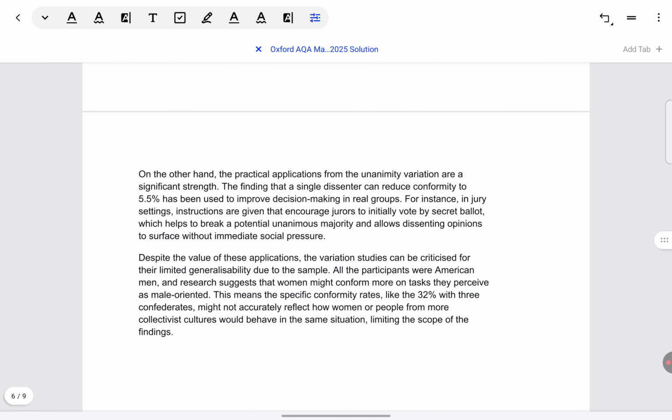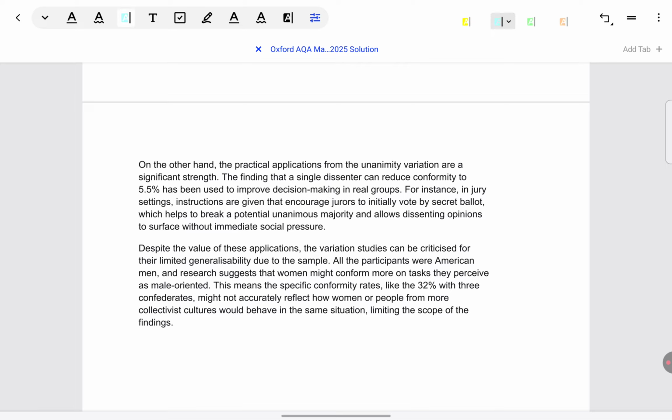Let's look at the next evaluation point. Another strength is given, practical application. So that's the point. Evidence is that something like having a single dissenter, like we saw in the unanimity variation, can reduce conformity, and that's what we want in real life. We want people to think for themselves. We don't want them to just blindly follow what others are doing. So that is specifically what can help in a real world application. So that we have mentioned in the evidence.